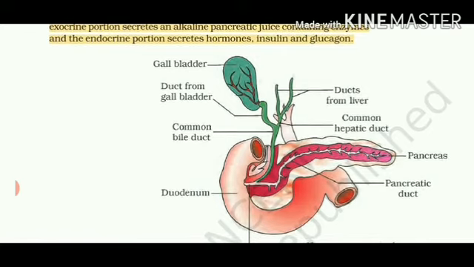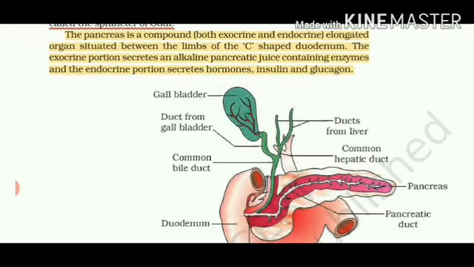So if we look here, the pancreas is the third gland that acts as both an exocrine gland and an endocrine gland. So let me clear up the differences between exocrine and endocrine glands. The pancreas secretes pancreatic juices which contain different enzymes such as trypsin, lipase, amylase. They are secreted through a duct called the pancreatic duct. So when the pancreas plays an important role during digestion by secreting different enzymes through a duct, it is called an exocrine gland.